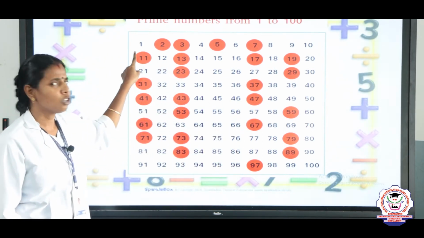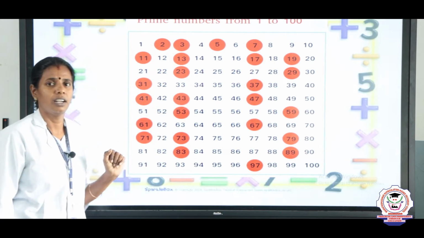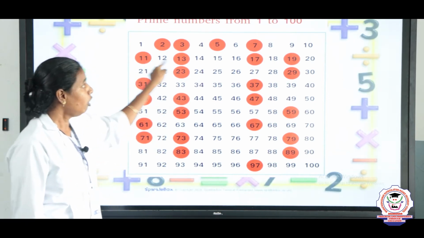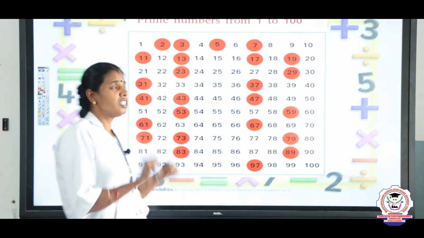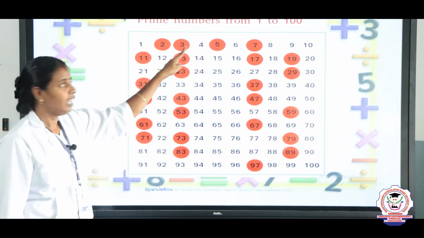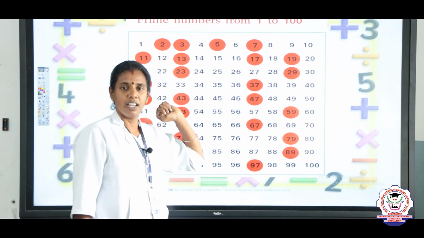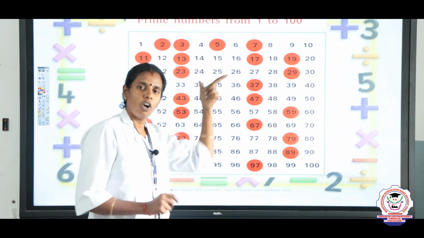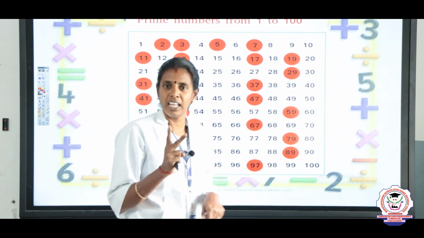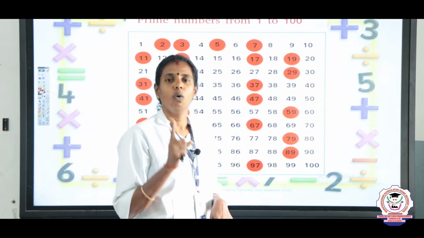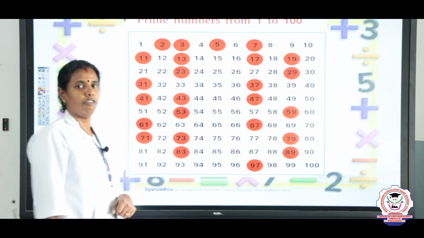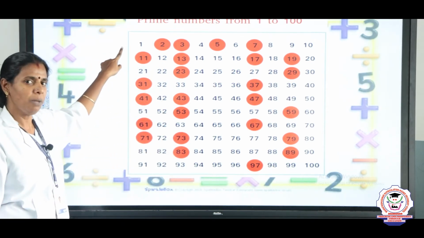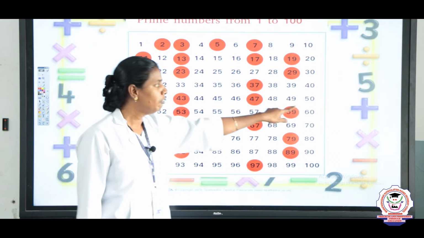How many prime numbers are there from 1 to 10? Yes, there are 4 prime numbers, which are 2, 3, 5 and 7. Is it clear? Why is it called a prime number? It has only 2 factors, 1 and the number itself. Okay. How many prime numbers from 1 to 50?